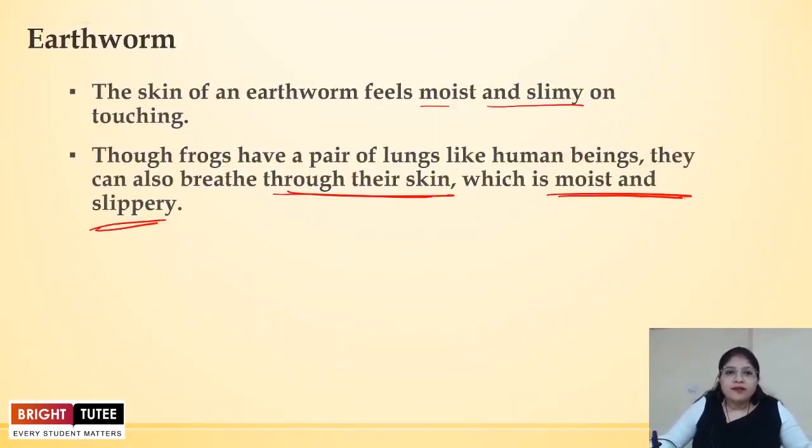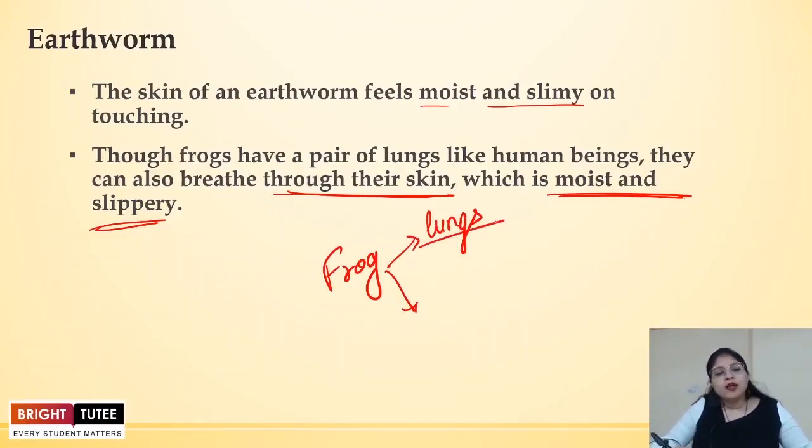Also, if we take an example, apart from earthworm, even frog has moist and slimy skin. Frog can breathe in two ways. First is the lungs. So we know that frog can survive both on land and in water.